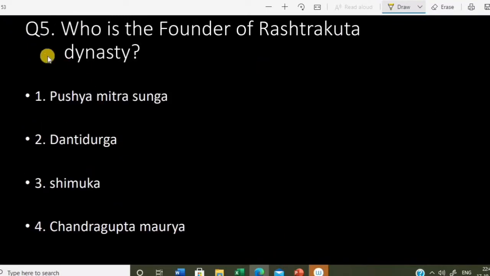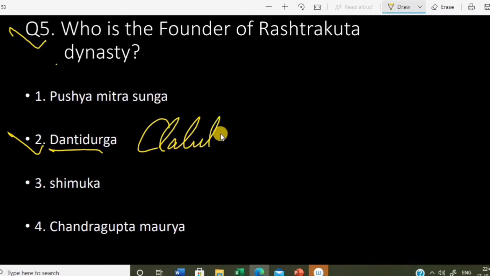Who is the founder of the Rashtrakuta dynasty? I have just mentioned how the Rashtrakutas came to power. The founder of the Rashtrakuta dynasty was Dantidurga. Dantidurga was not a Kshatriya by birth. He performed Hiranyagarbha, declared himself a Kshatriya, overthrew the Chalukya ruler and established his dynasty. So Dantidurga was the founder of the Rashtrakuta dynasty.